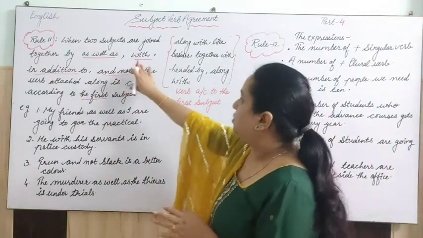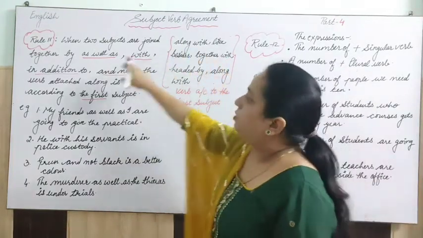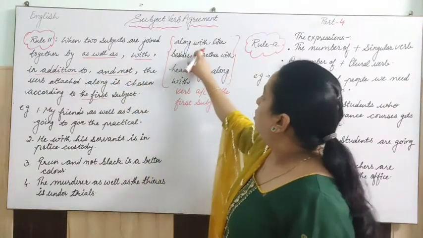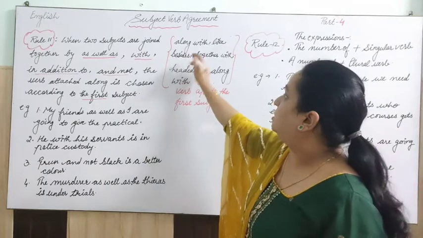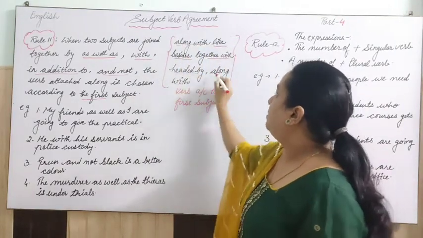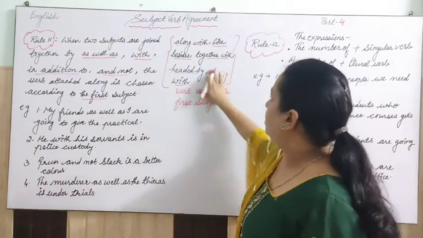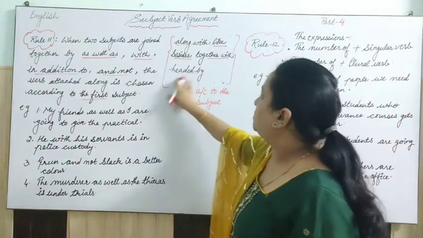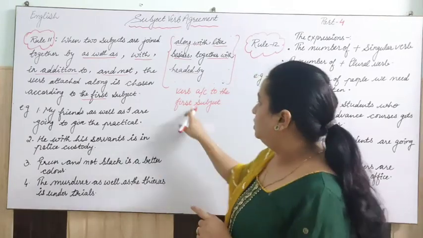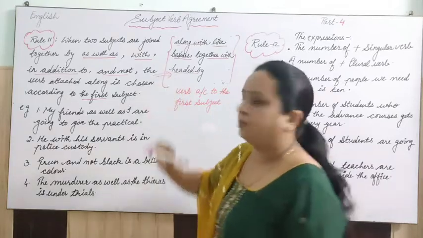You have to learn these expressions also: along with, like, beside, together with, headed by and along with. I have written it two times, you can just note it down once only. So if these expressions are there, you have to choose the verb according to the first subject.